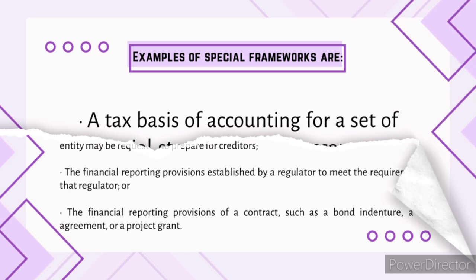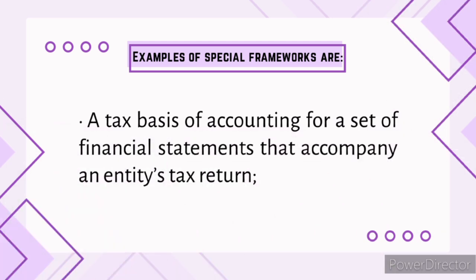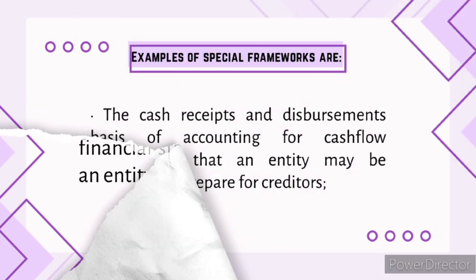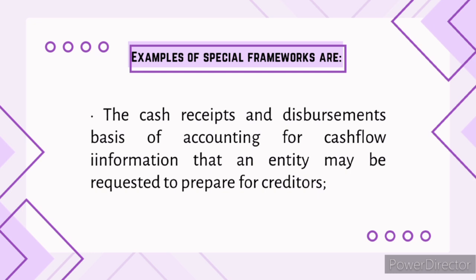The first bullet is a tax basis of accounting for a set of financial statements that accompany an entity's tax return. The primary focus is compliance with the tax laws and regulations. The second bullet is the cash receipts and disbursement basis of accounting for cash flow information that an entity may be requested to prepare for creditors.